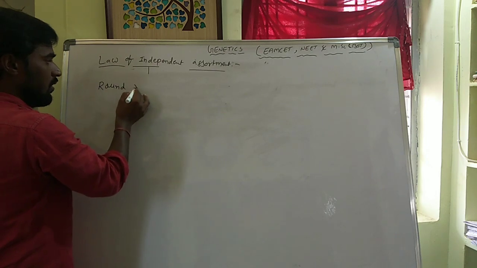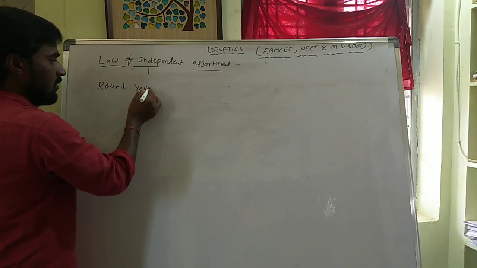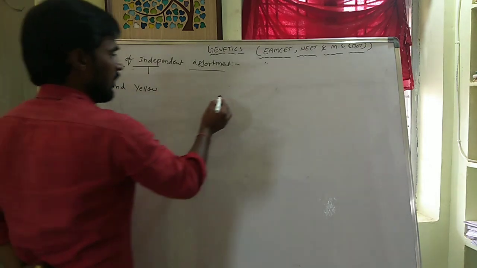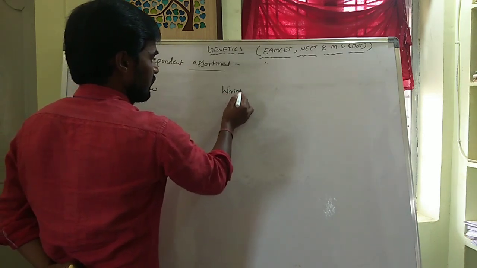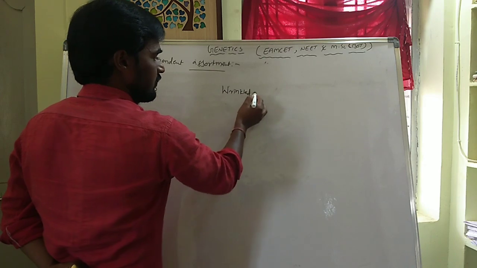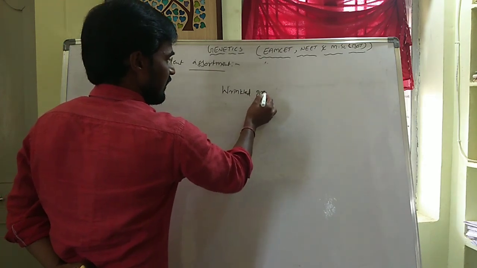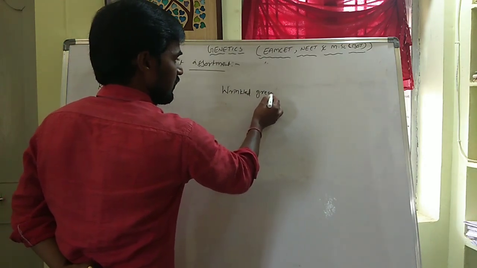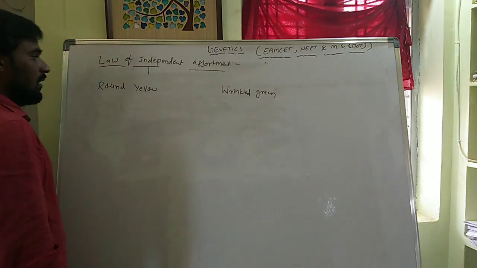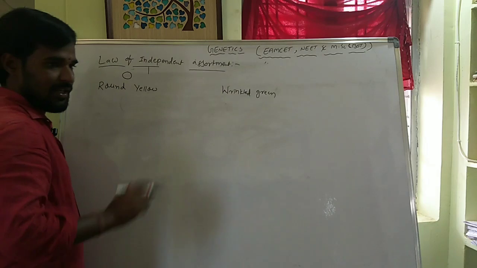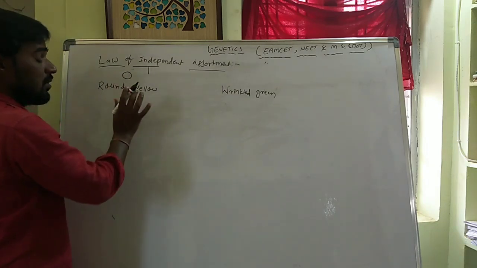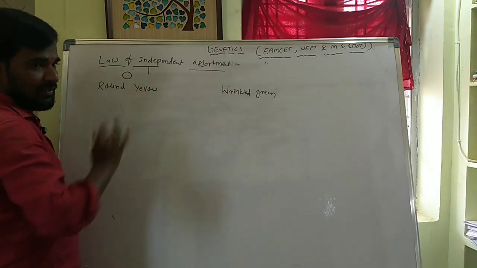round yellow seed and wrinkled green seed. A single seed shows two characters.